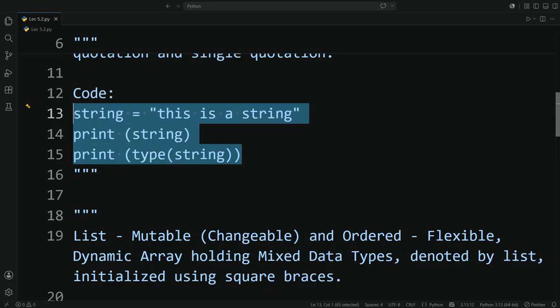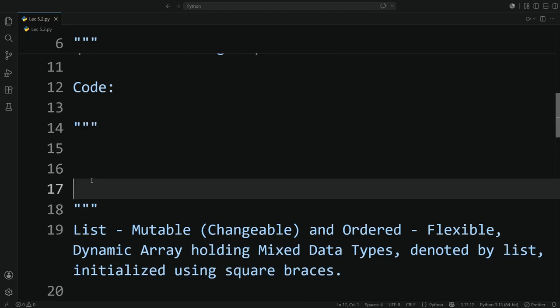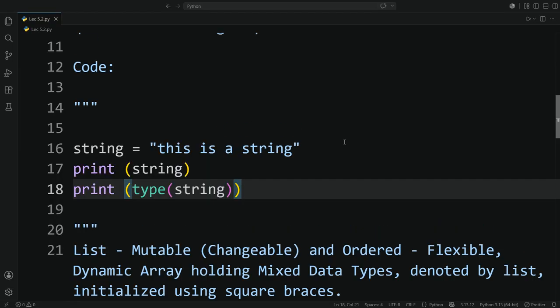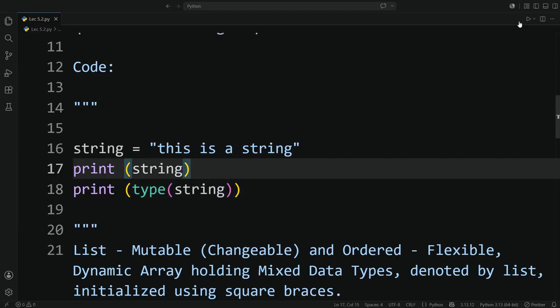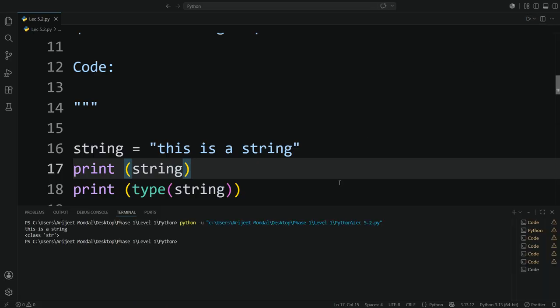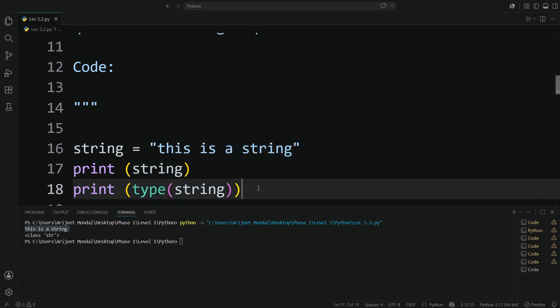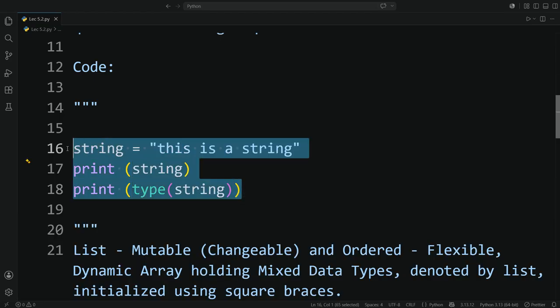Let's test it out. So let's see if I have said the correct thing or not. Here you can see, since I have used the command print string, I obtained this is a string. And then I used a command to print the type of variable string holds. It is class str. I hope this is clear to you.